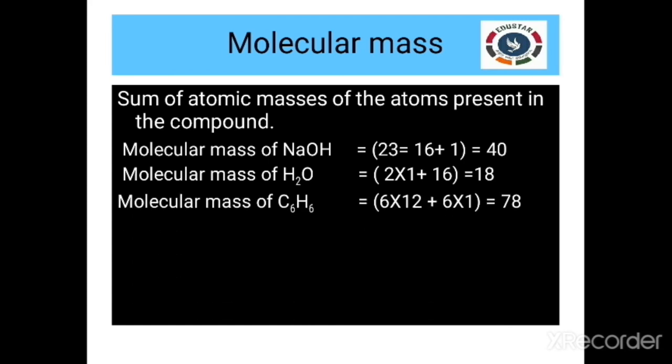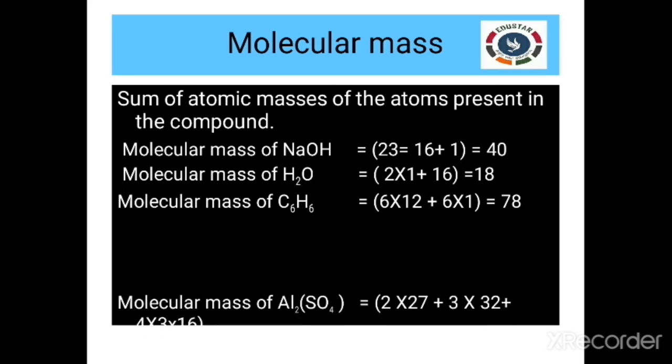The next thing, molecular mass of benzene, C6H6. So there are 6 carbon atoms. So 6 into 12 plus hydrogen 6 atoms, so 6 into 1. 6 into 12 is 72. 72 plus 6, we are getting 78. 78 is the molecular mass of benzene, C6H6.